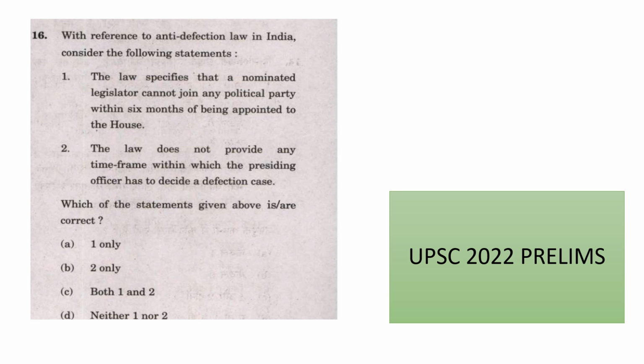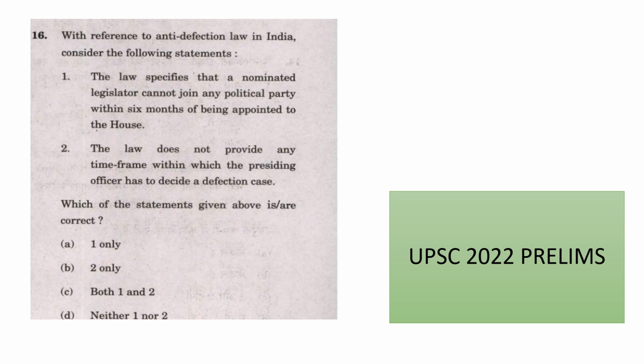The next question is from the anti-defection law in India. The first statement is the law specifies that a nominated legislator cannot join any political party within 6 months of being appointed to the House. Second statement is the law does not provide any time frame within which the presiding officer has to decide a defection.